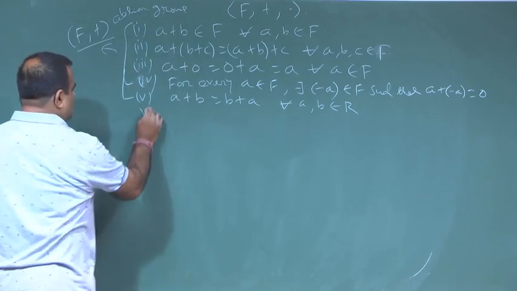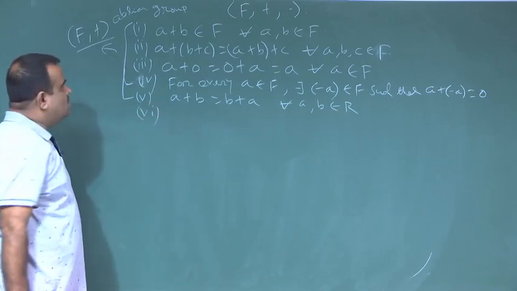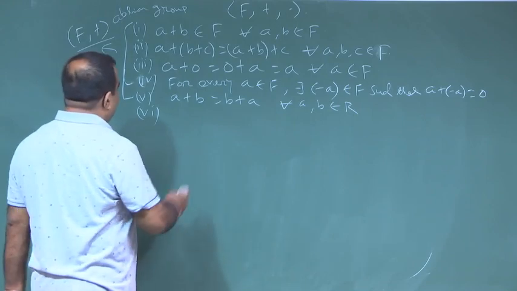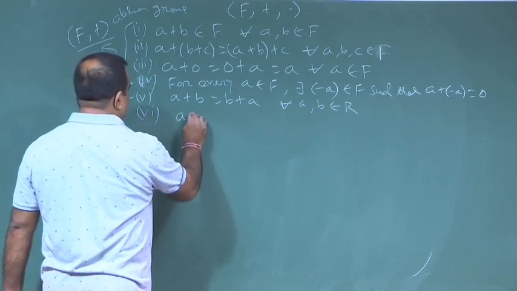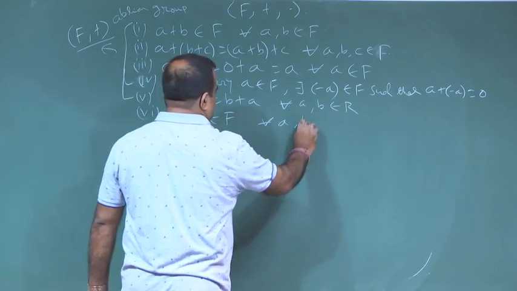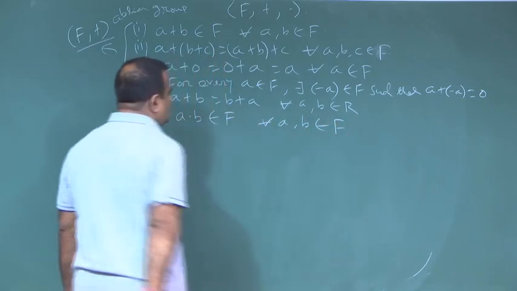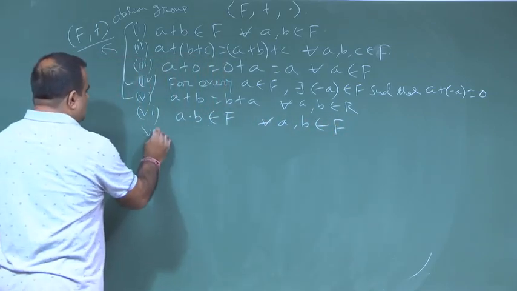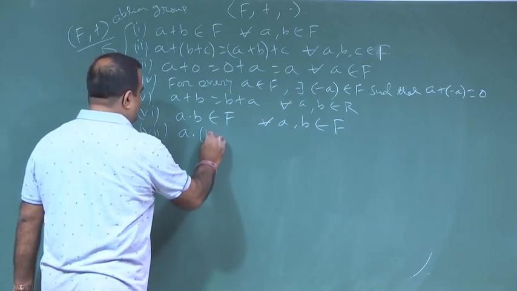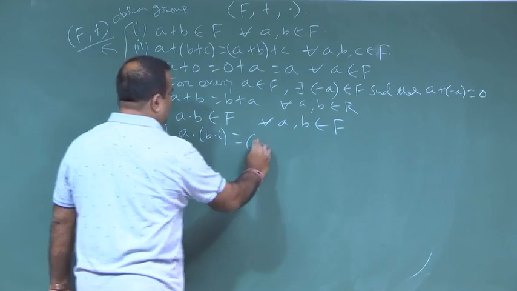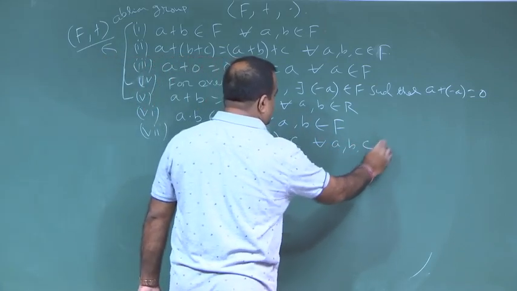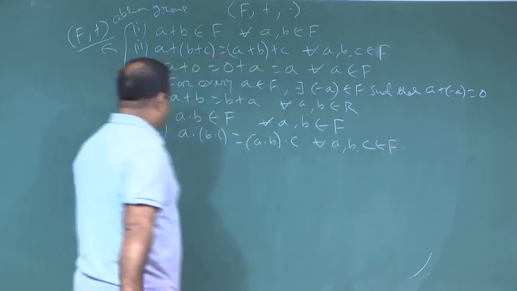Now, with the dot operation also we need to have a few properties, like a · b must belong to F. So, this is also the closure property of dot. Now, we must have the associativity property: (a · b) · c is equal to a · (b · c), for all a, b, c belonging to F.